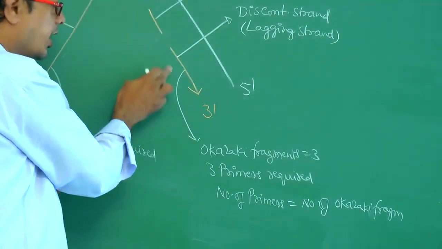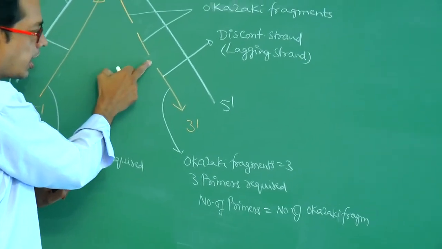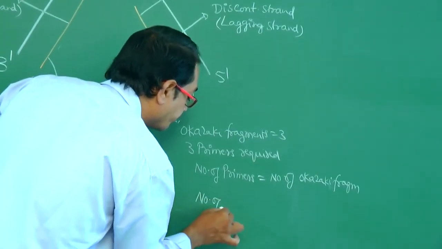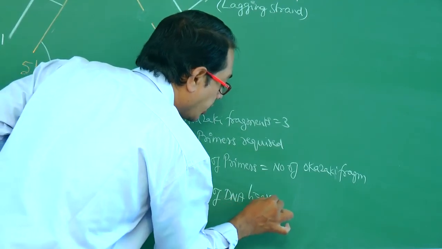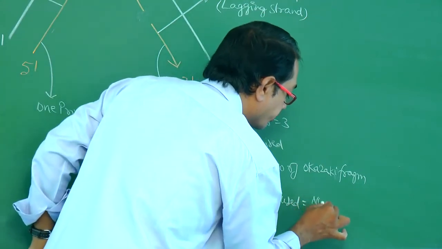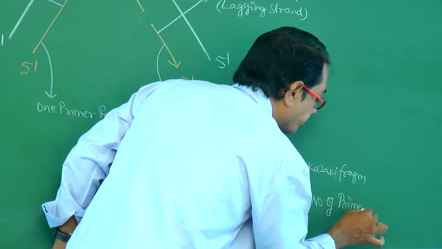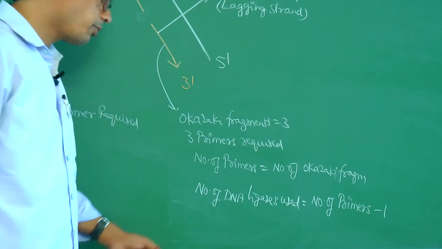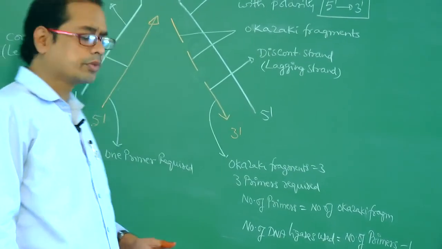How many DNA ligases are used? 3 fragments means here one DNA ligase, here another DNA ligase, so 2. So that means the number of DNA ligases used is equal to the number of primers minus 1, or the number of Okazaki fragments minus 1.